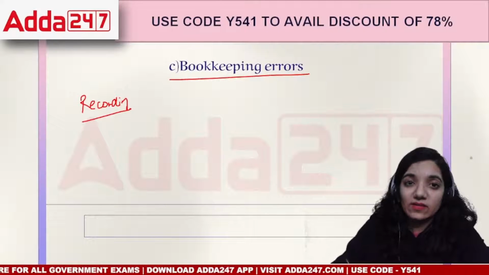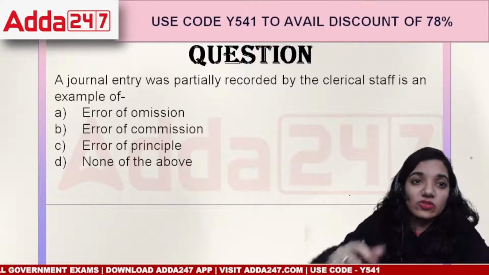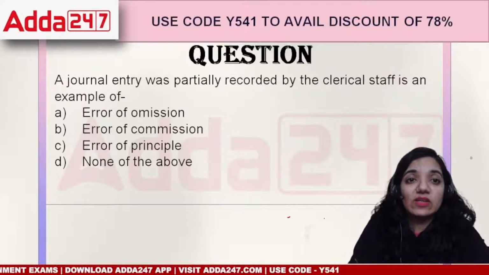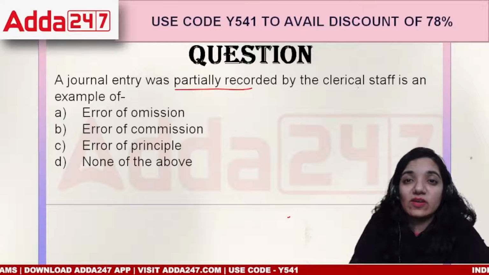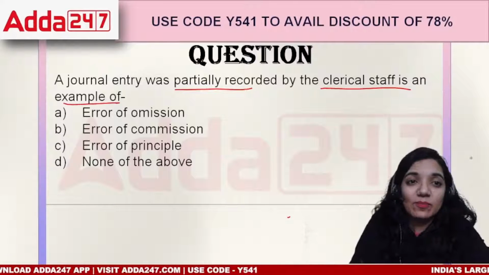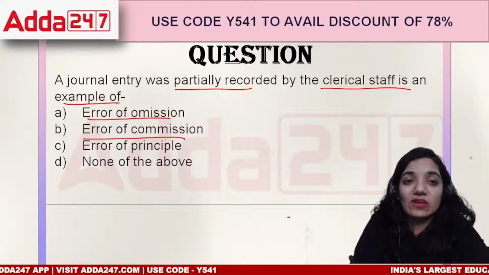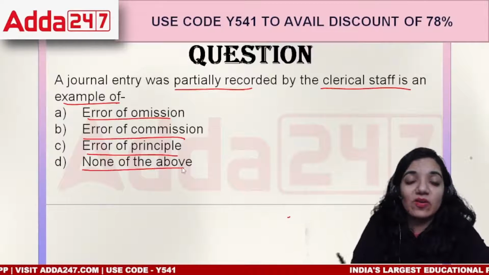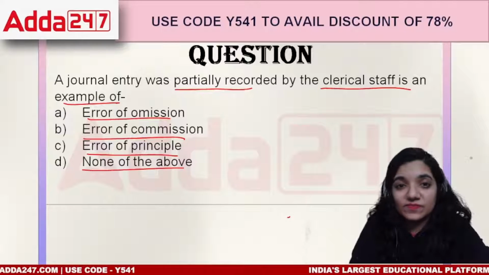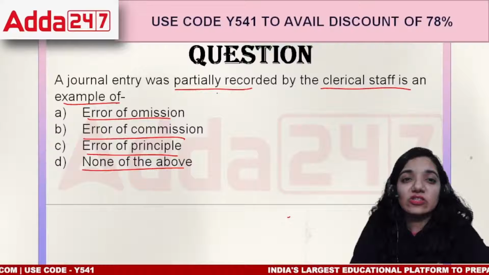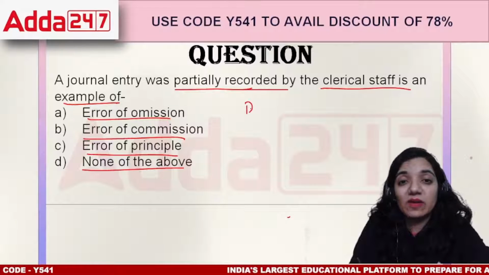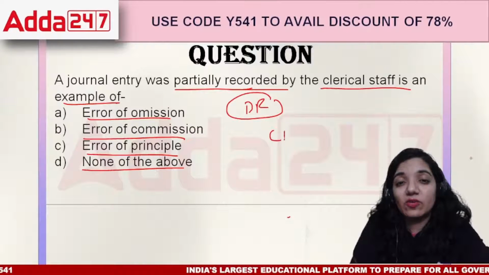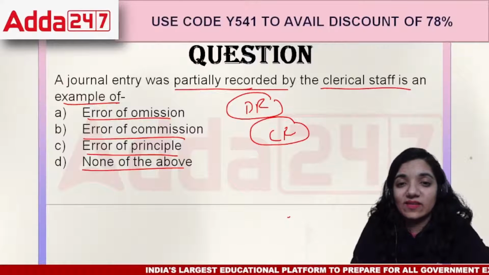Right? Okay, let's move on to the next point, everyone. A journal entry partially recorded by the clerical staff is an example of errors of omission, errors of commission, errors of principle, or none of the above. A journal entry which was partially recorded means it might be noted on the debit side or it might be noted on the credit side.